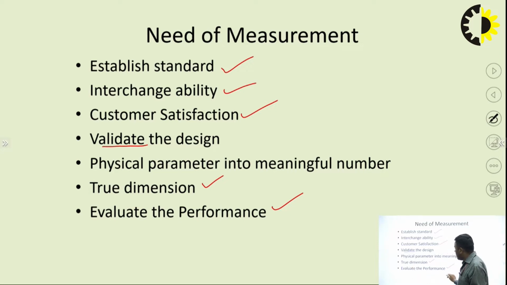So this is the way we need the measurement procedure. We can take the example of any class also. We go for measurement, we go for the evaluation procedure, we conduct certain tests, we conduct certain sessional tests. The purpose is to evaluate the performance. For what purpose? To establish certain standards and to ensure customer satisfaction. It means quality education is ensured. So the way we are doing in our classes, that is one type of measurement, but in the engineering field we do another kind of measurement, which is related to the dimension basically.